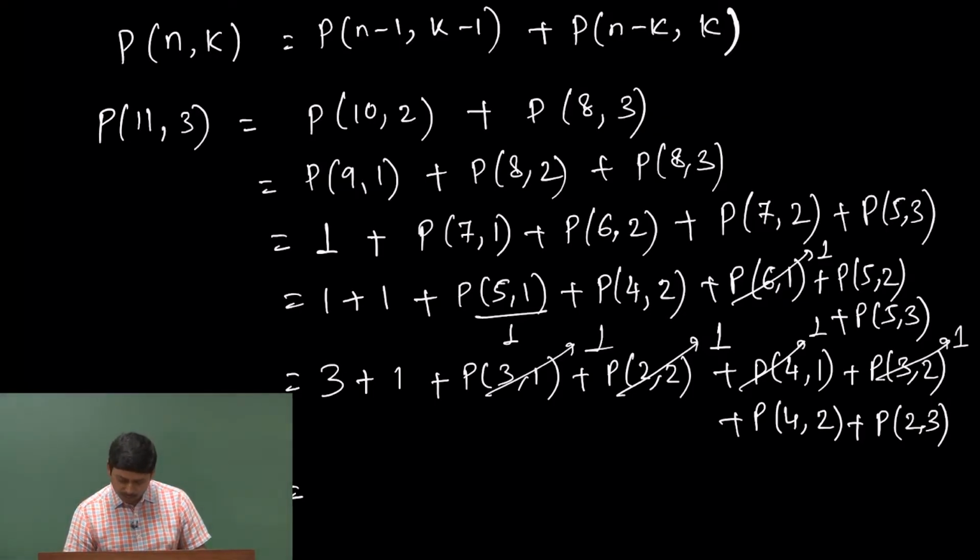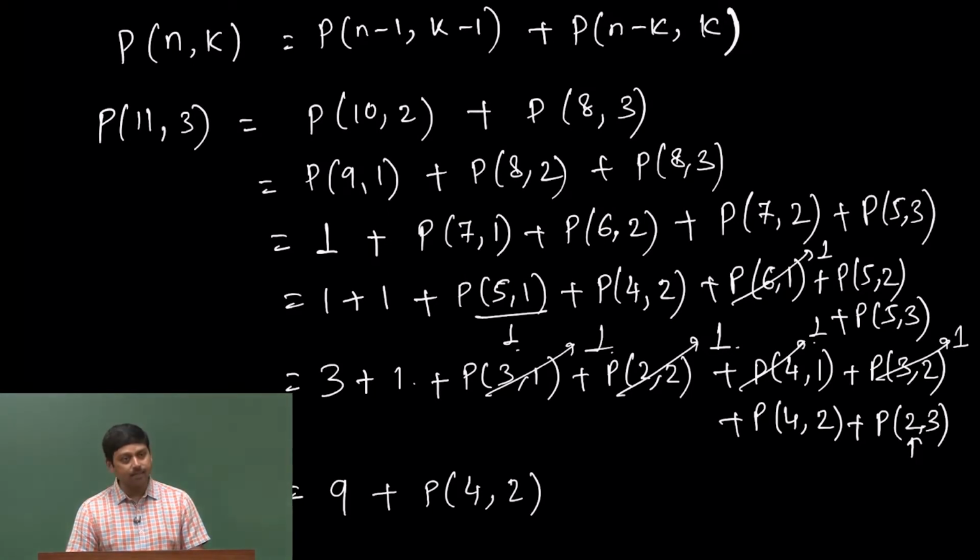So, now I have 3 plus 1 is 4, plus 1 is 5, plus 1, 6, 7, 8, 9, I have already got 9 there, plus I still have to break P 4 2 and P 2 3. Now, whenever n becomes less than k, 2 less than 3, how can I divide 2 into 3 groups? Minimum I may need 1 in each. So, this is going to be 0.